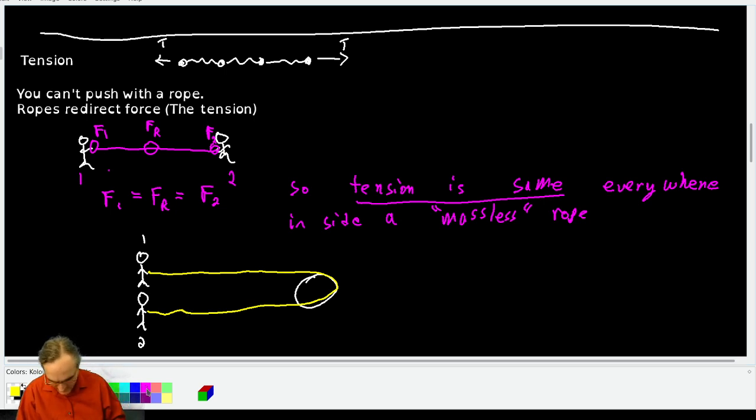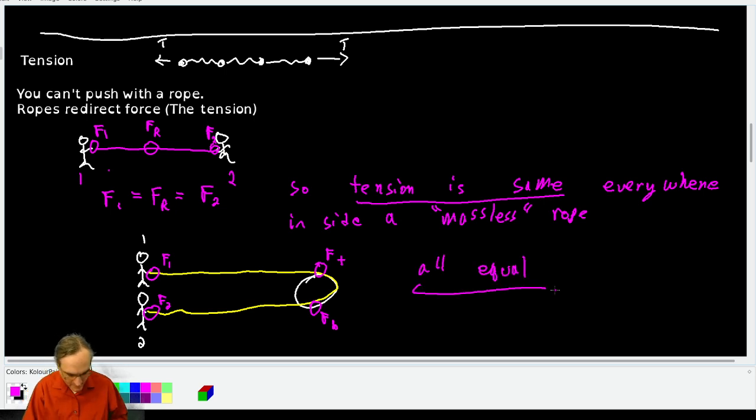You might be surprised to learn that if you put the same meter here and measure your F1, F2, and then right where it's contacting here, measure the F in the rope, you'll find that every single one of these, all of them are equal.